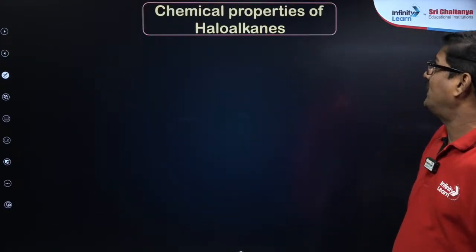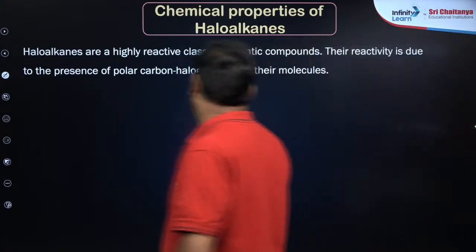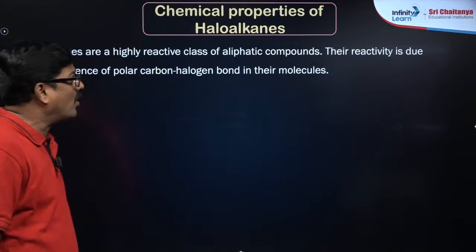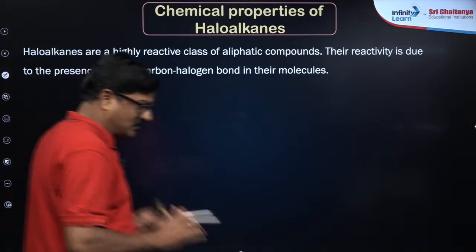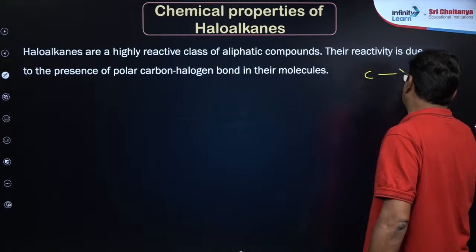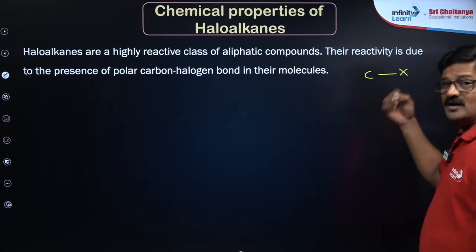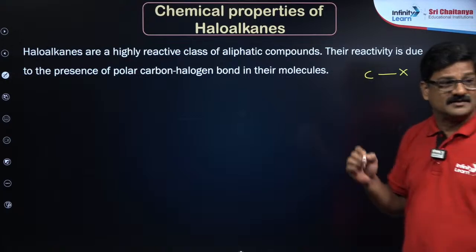So chemical properties of haloalkanes. Haloalkanes are highly reactive aliphatic compounds because of the bond polarity. This is due to the polarity of the carbon to halogen bond. So the halogen is fluorine, chlorine, bromine or iodine. That's good.